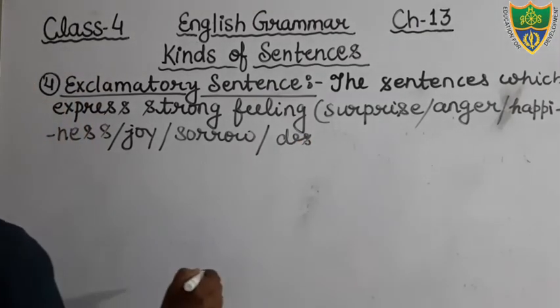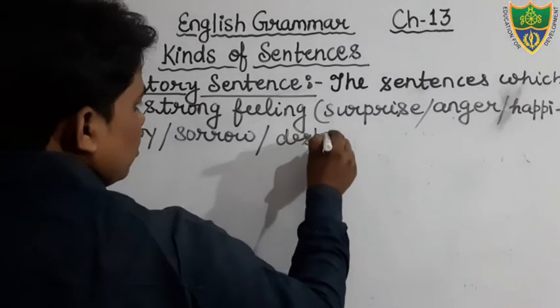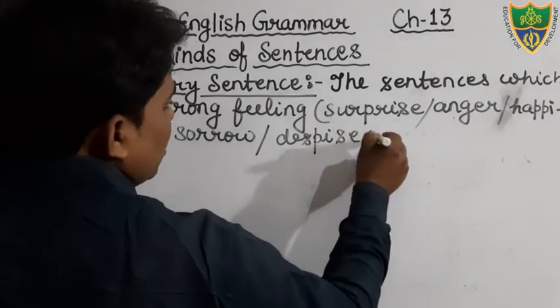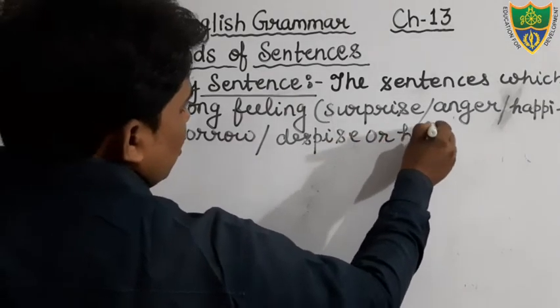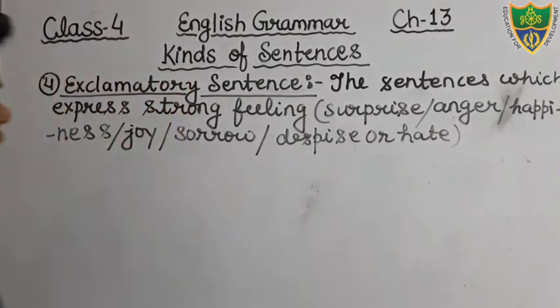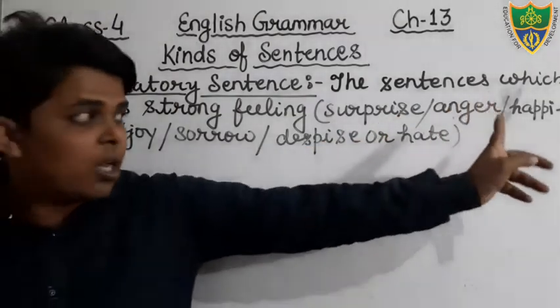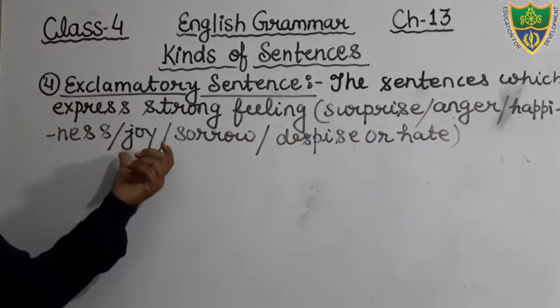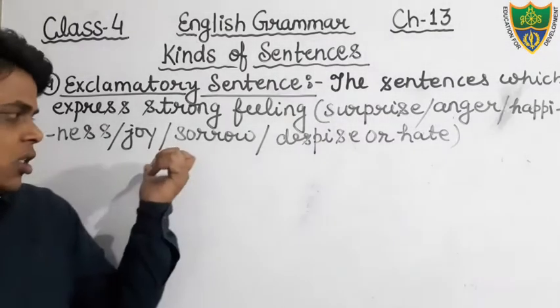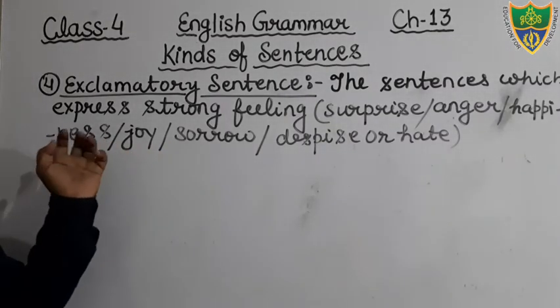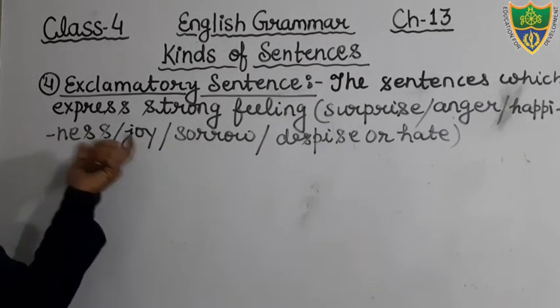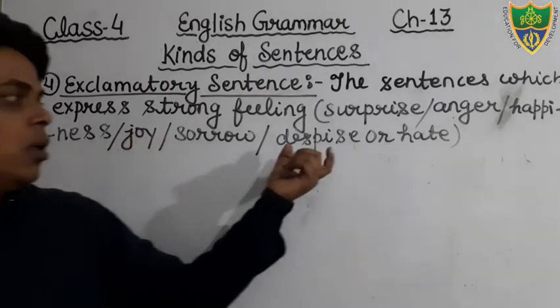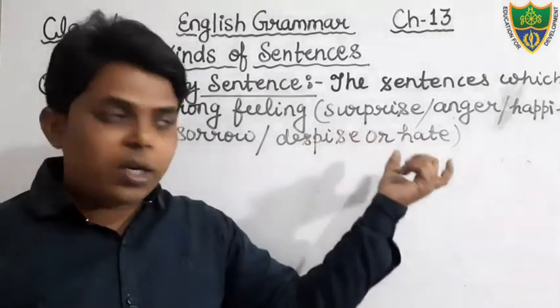Okay, despise or hate. You can write it. The feeling of surprise, feeling of anger, feeling of happiness, feeling of joy. Happiness and joy both are the same. I have written here, but if you want to remove it, you can remove. Feeling of sorrow, feeling of despise or hate.